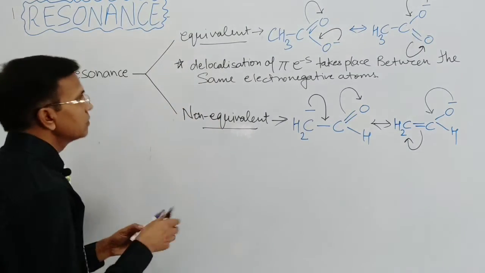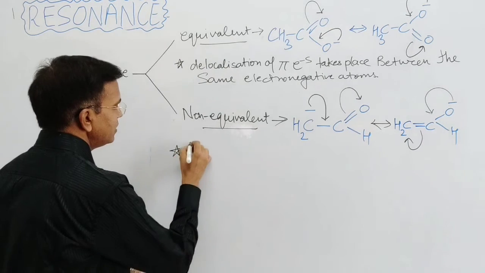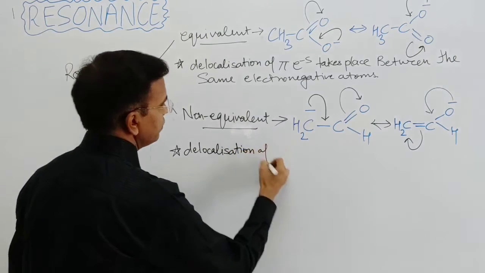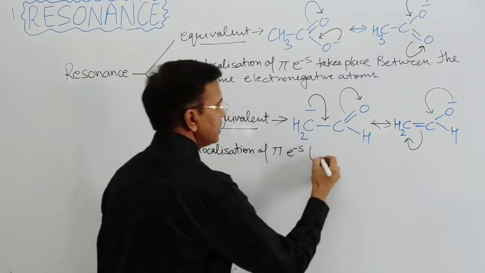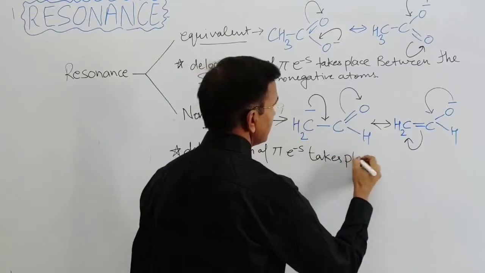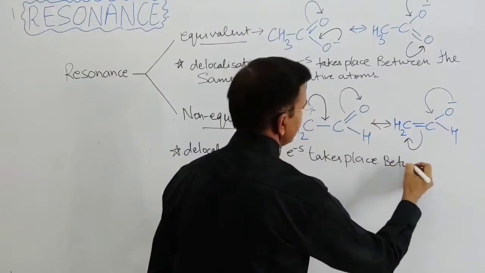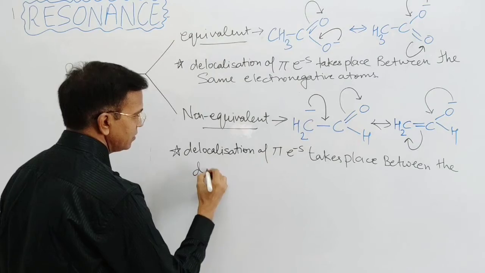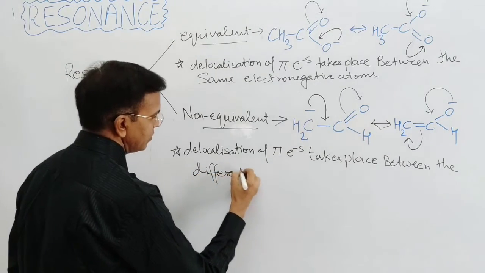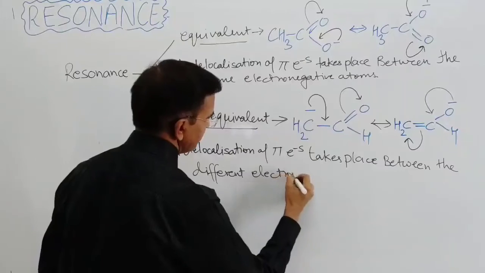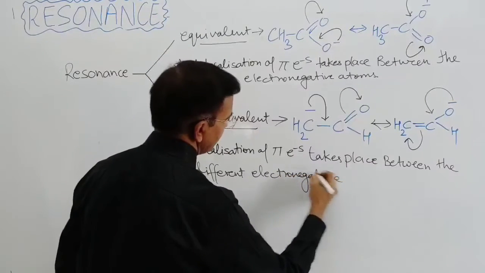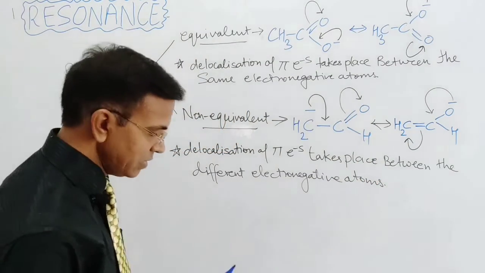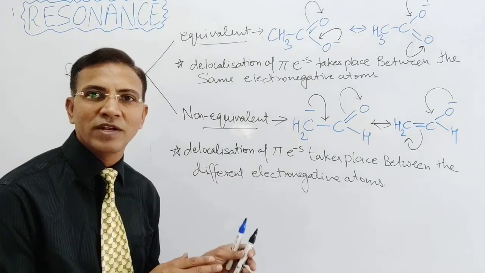So in this, the delocalization of pi electrons takes place between different electronegative atoms. So what is the use of this equivalent and non-equivalent resonance?